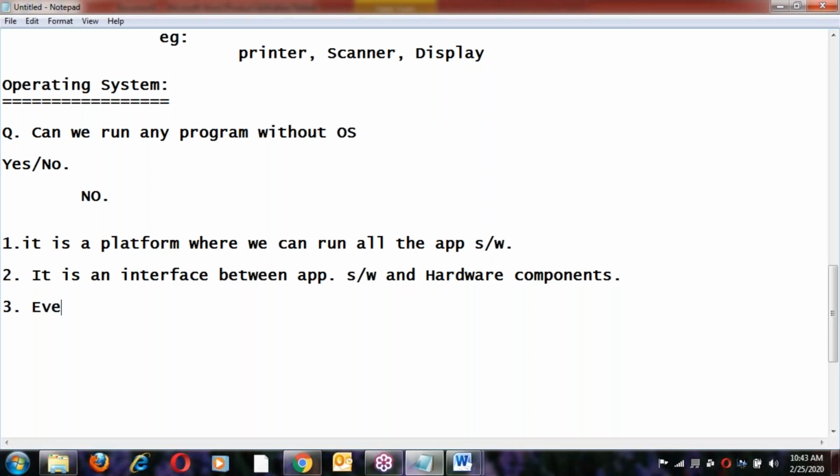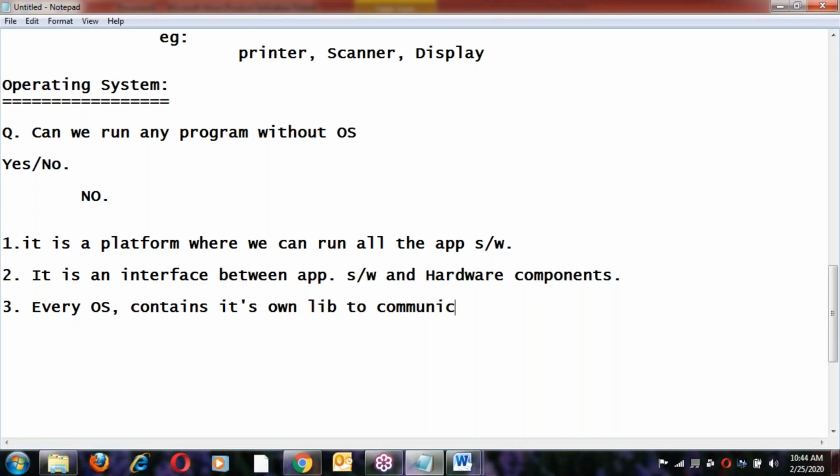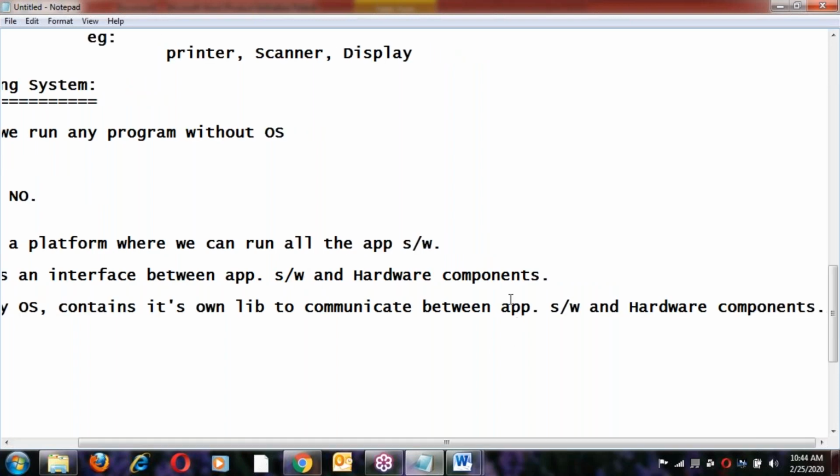Every OS, maybe Linux, Windows, or Unix, contains its own library to communicate between application software and hardware components.